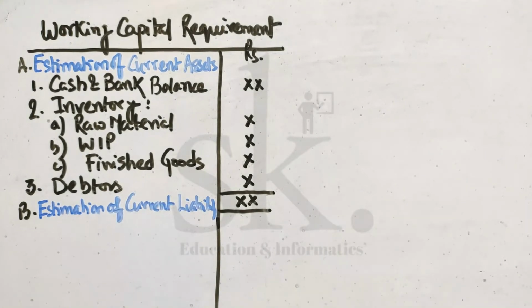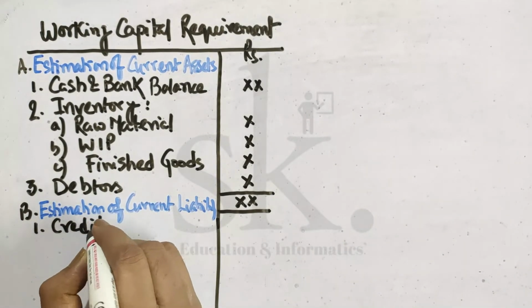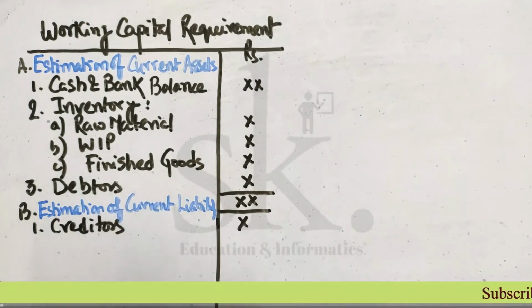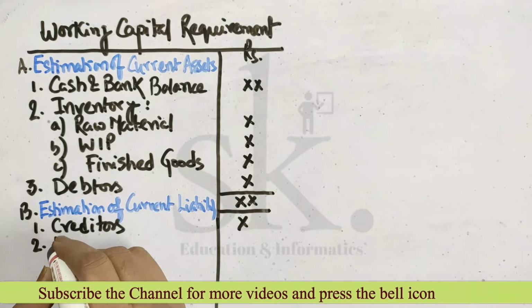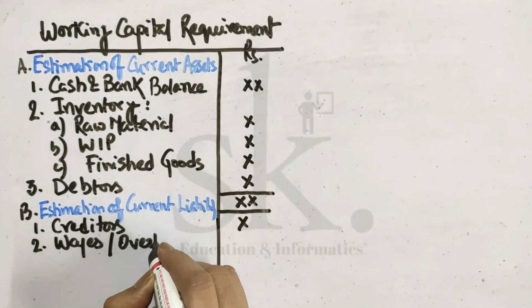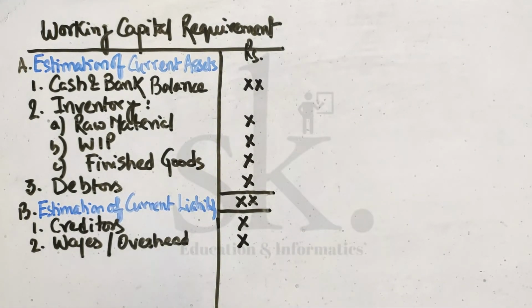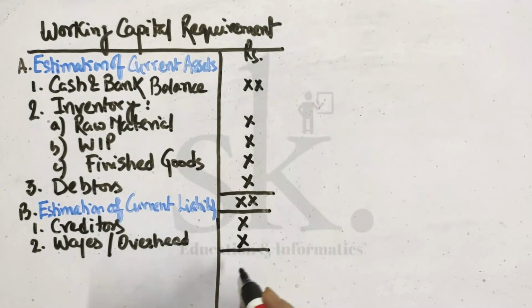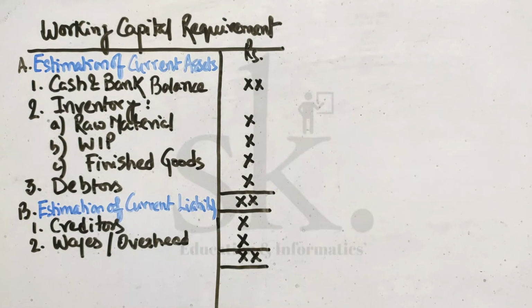Under estimation of current liability, point number 1 will be the raw materials I have purchased from creditors or suppliers. So creditors will come first. Next, point number 2: information relating to wages or overhead. I can make it separate also, wages and overhead. The information relating to wages, overhead and other expenses will come. So if I add up these 2, I get the total of current liability.